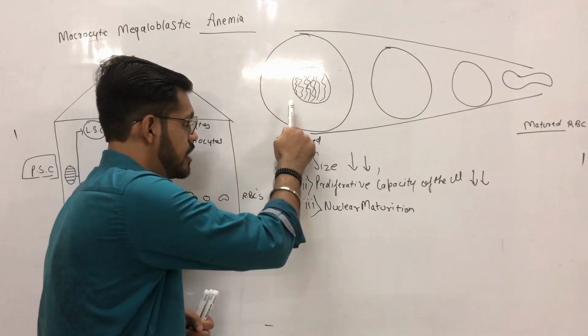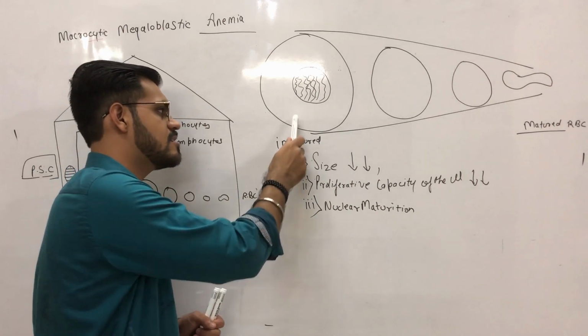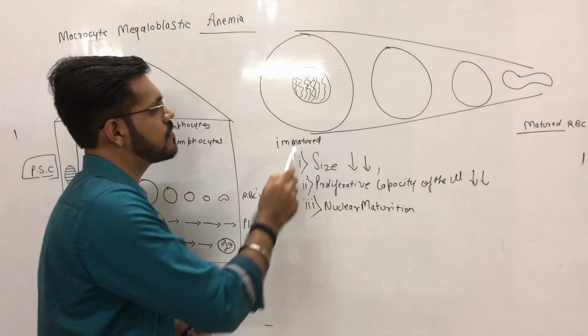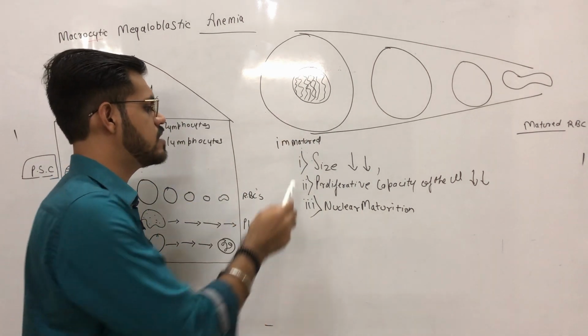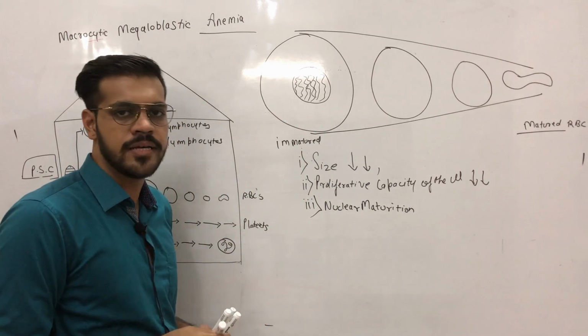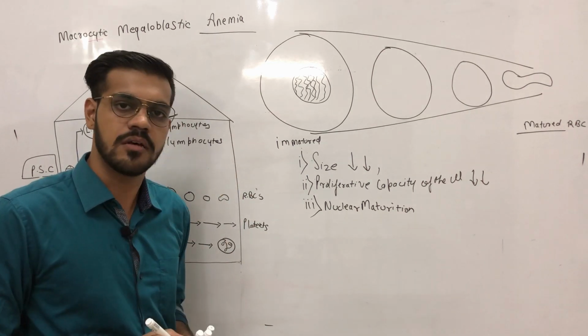So in the initial stage, the erythroblast has an open nucleus with loosely packed chromatin or DNA.